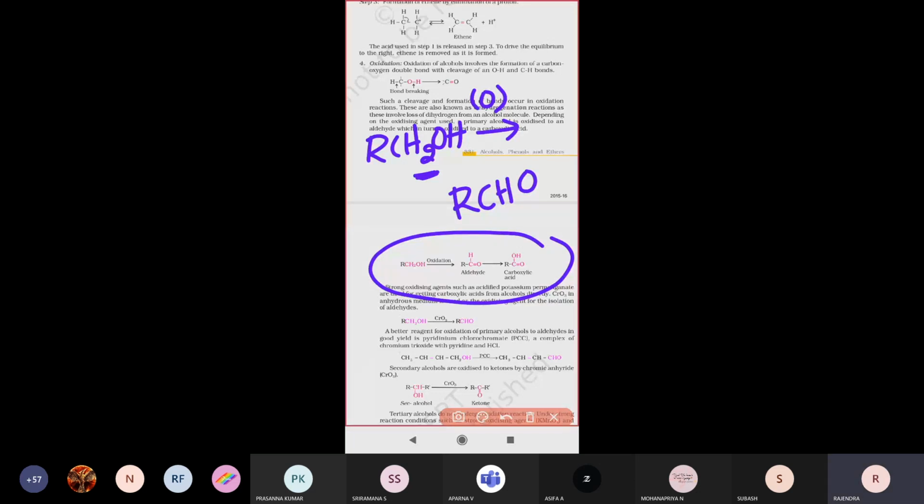So if you oxidize a primary alcohol, an aldehyde will be forming. If we further oxidize this aldehyde, it will be converted into a carboxylic acid, COOH. Able to get my point? Primary alcohol oxidation produces an aldehyde, and further oxidation of the aldehyde produces a carboxylic acid.